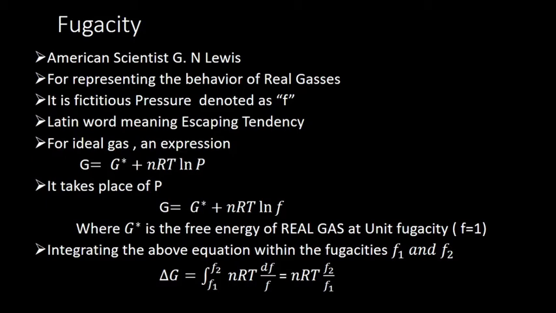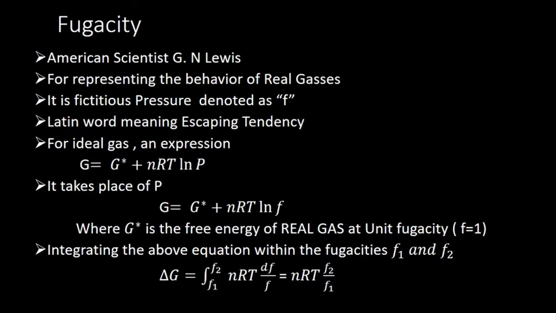The word is a Latin word which means escaping tendency. For an ideal gas, there was an expression G equals G star plus nRT ln P, where G is the free energy at a particular temperature, G star is the free energy under standard condition, n is the number of moles, R is the universal gas constant, T is the temperature, and P is the pressure of the ideal gas.